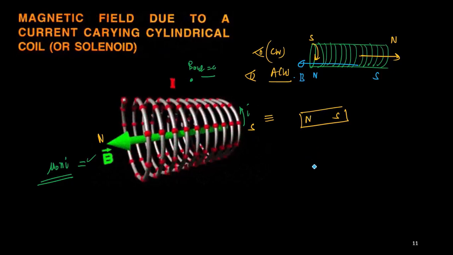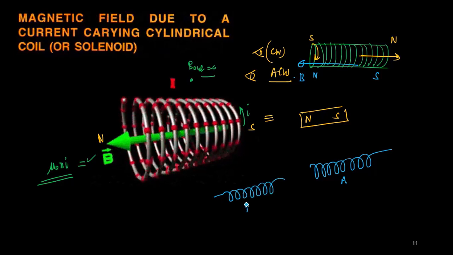Let us say I am putting two solenoids. This is solenoid A, and this is another solenoid, B. From this side, you observe the current flowing in the clockwise direction, and from this side, you observe the current flowing in the anti-clockwise direction. For the B solenoid, clockwise current means the magnetic field will point towards the thumb. For the anti-clockwise current, the magnetic field will point in this direction for the second loop.